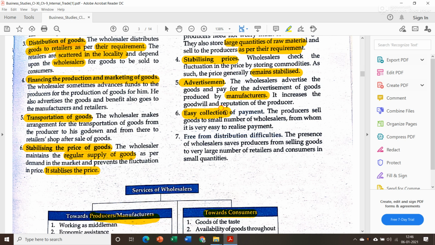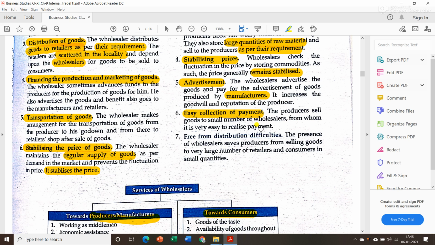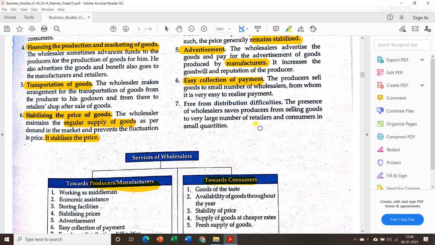Then next is easy collection of payment. The producers sell goods to a small number of wholesalers from whom it is very easy to realize payment. Means since the producer has a very small number of wholesalers, they can easily collect payment from them. It is easy for them to remember each and every wholesaler's due amount. Then next is freedom from distribution difficulties. The presence of wholesalers saves producers from selling goods to a very large number of retailers and consumers in small quantities.